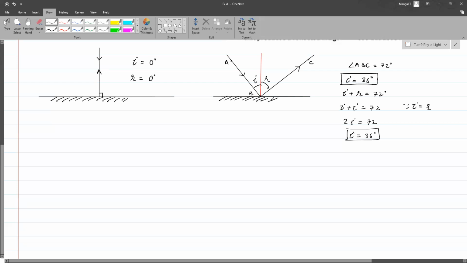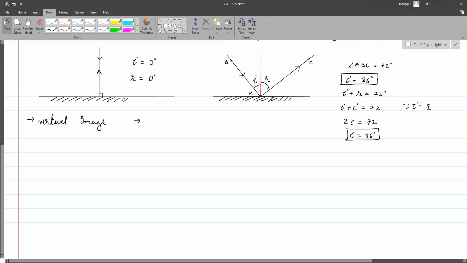Now, moving ahead, we are talking about reflection, and we have taken examples of a mirror. It is said that the image formed by a mirror is a virtual image. Now, if an image is not virtual, what is it called?